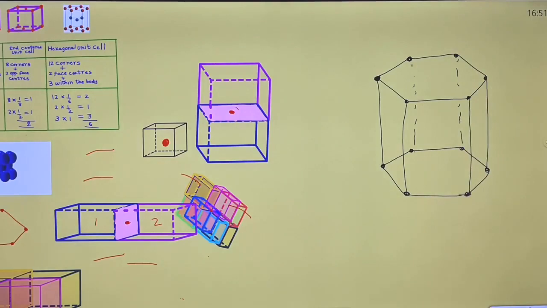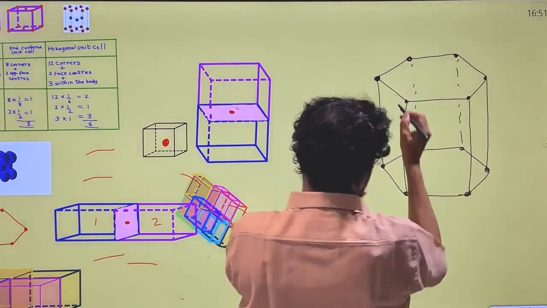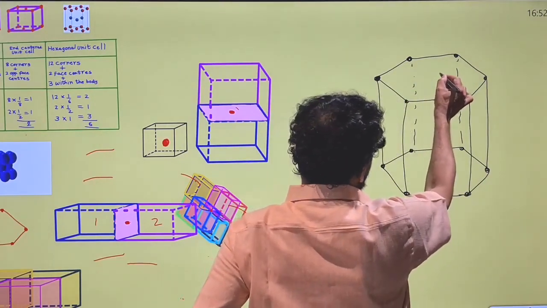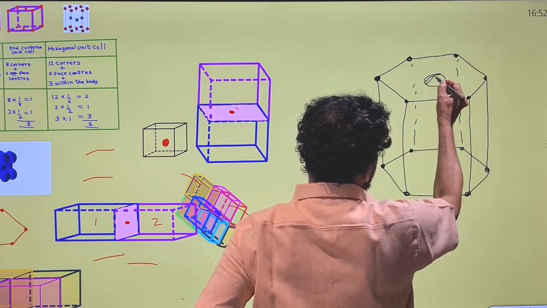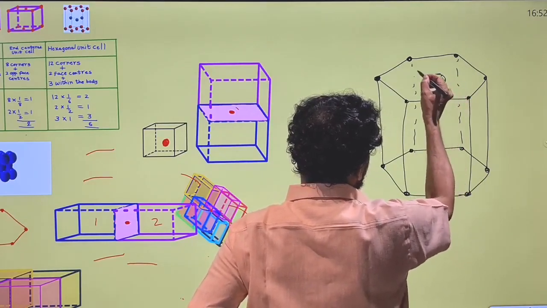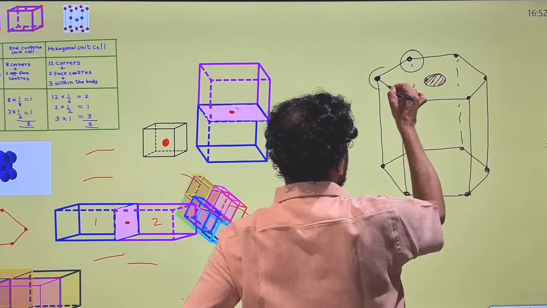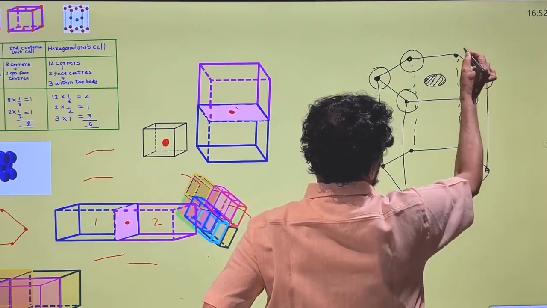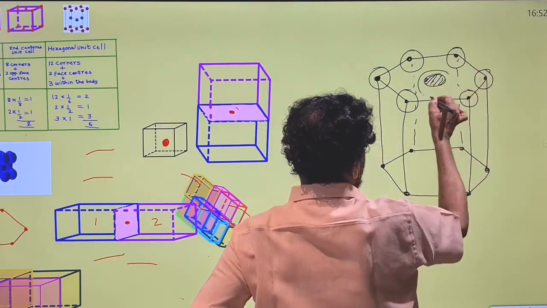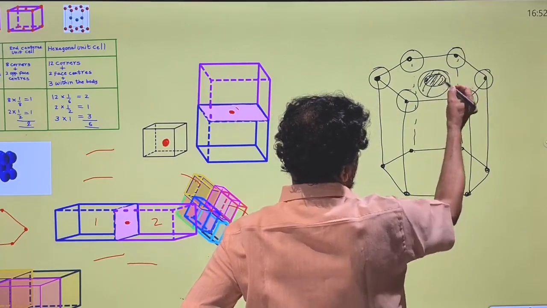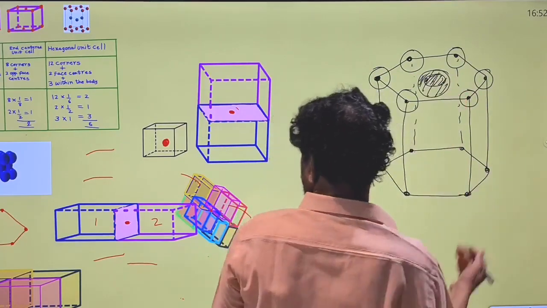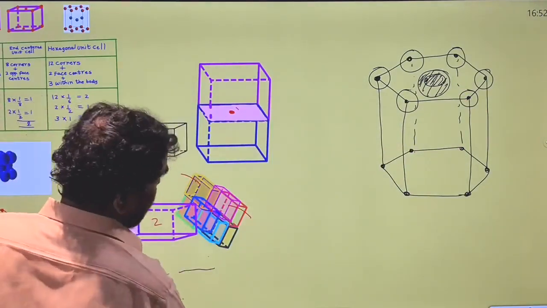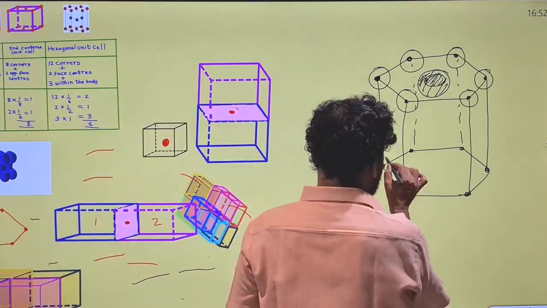This is the hexagon. This is 120 degrees, right? See here, another atom is present at the center, and it is touching these atoms, and similarly here also.